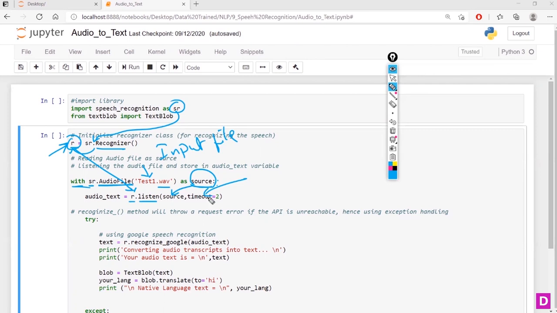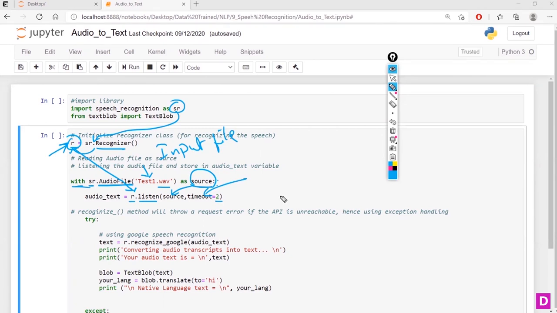So what does this do? Basically, if there is any pause in between my speech, it will wait for 2 seconds. It will allow 2 seconds to take a pause. So after that, if it doesn't find any speech, then it is going to time out, right?